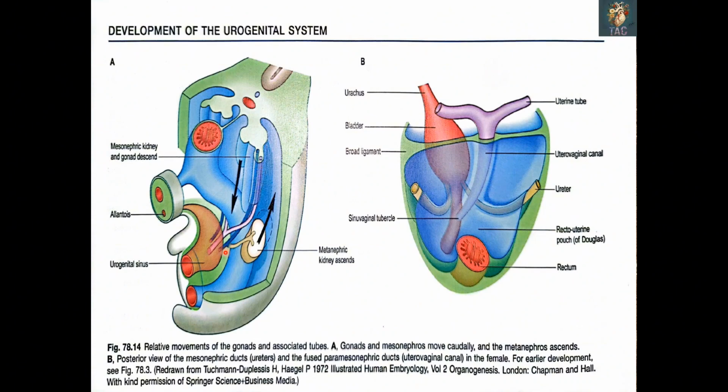In blue color you can see the mesonephric ducts which are present over here, and these two ducts move downward, while here you can see this is the metanephros which is forming the kidney, and these move upward. So because of the positional changes of both metanephros and mesonephric and paramesonephric ducts, the paramesonephric ducts come to lie closer to each other. They fuse and they enter into the sinovaginal tubercle of the urogenital sinus.